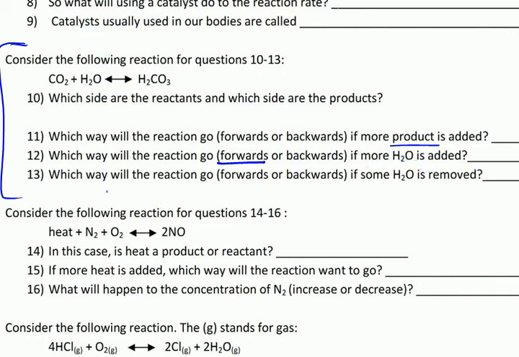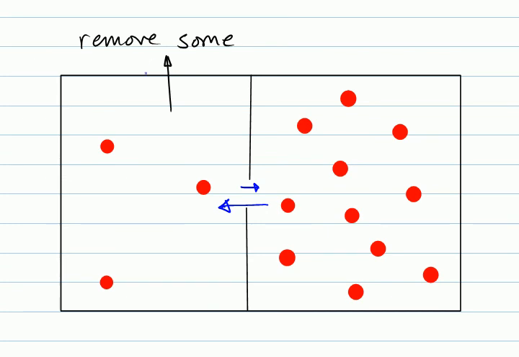And the last one, which way will the reaction go, forwards or backwards, if some H2O is removed? So now we're removing H2O. We're removing particles. That's giving it a lesser chance of reacting with CO2, because there are so few particles there to do so. And when that happens, again, like in this picture, if we remove particles on this side, there's going to be a less likely chance that it will move to the right. More particles on the right will move to the left.